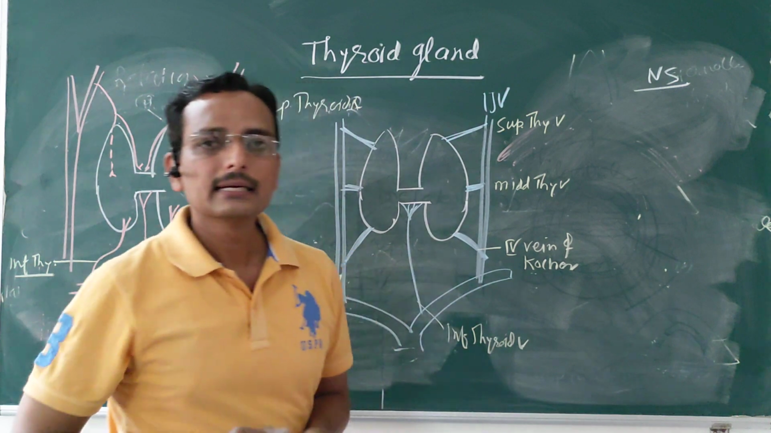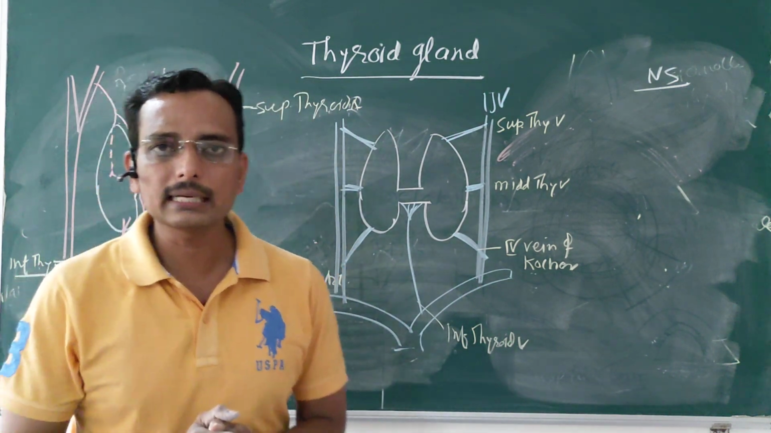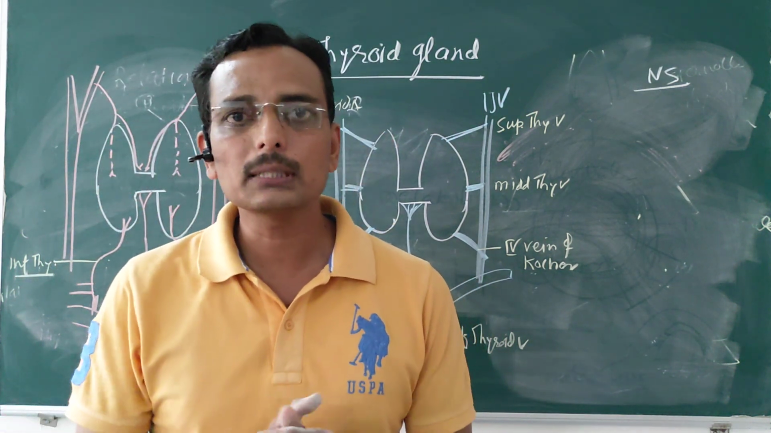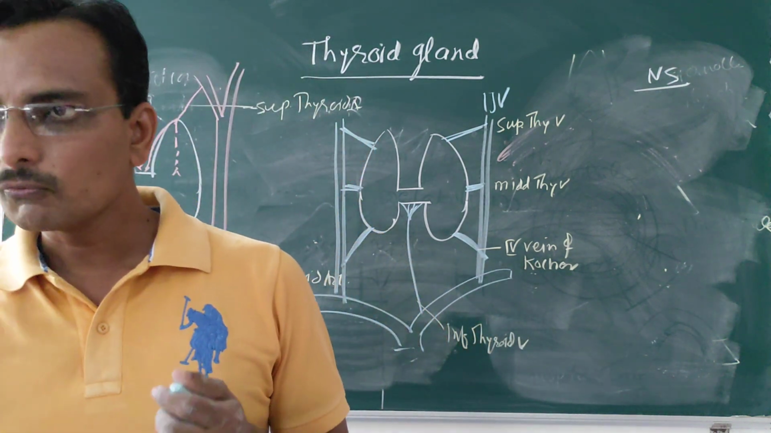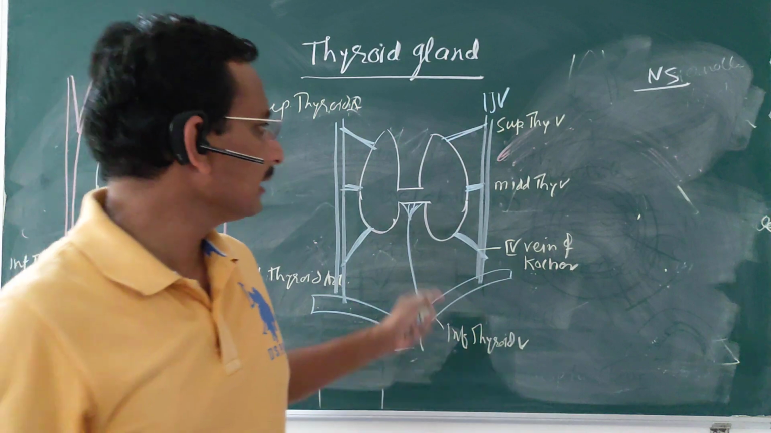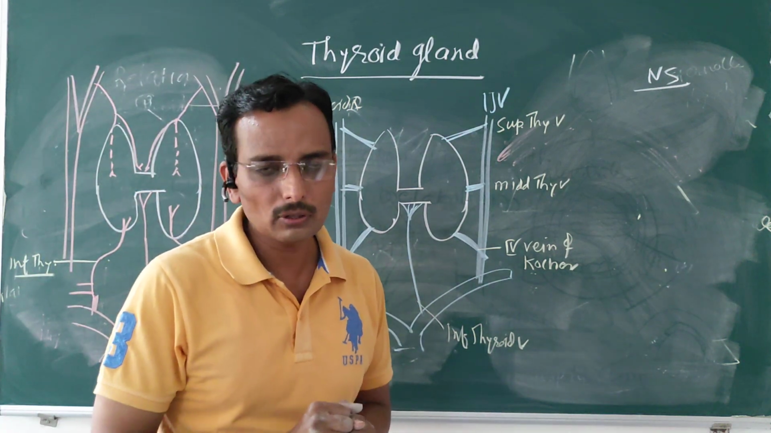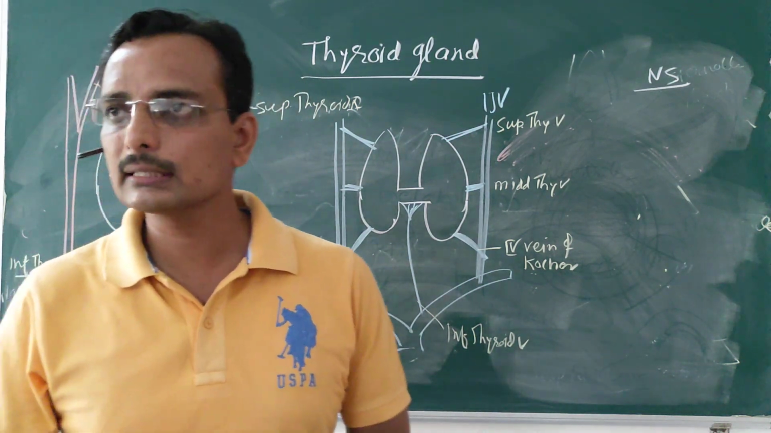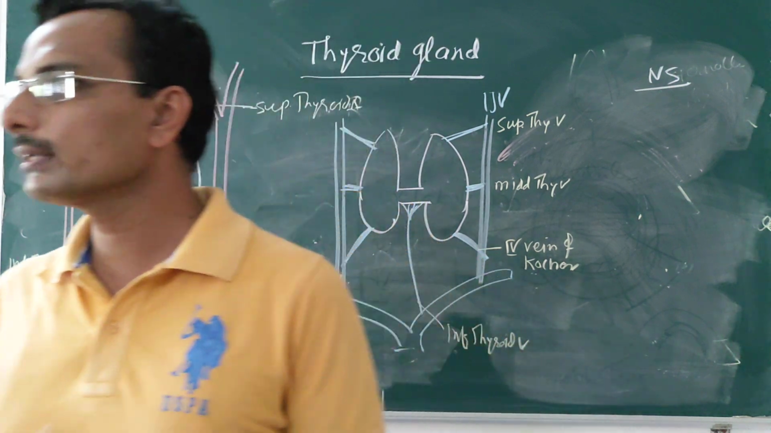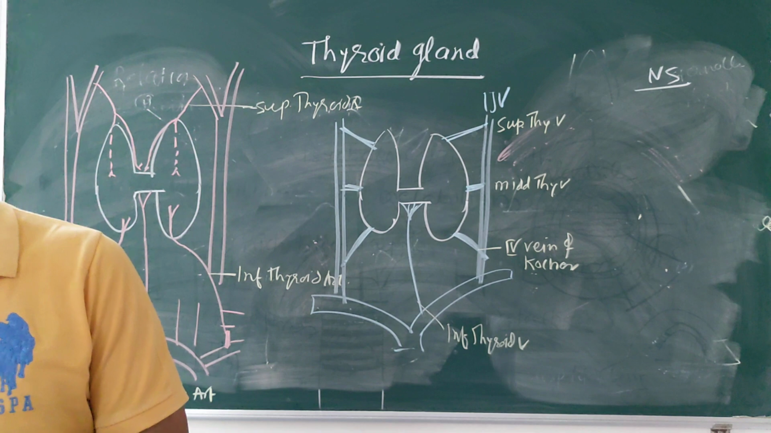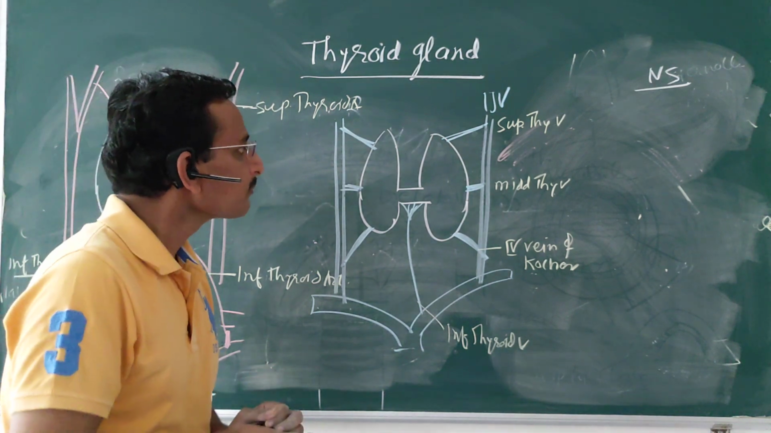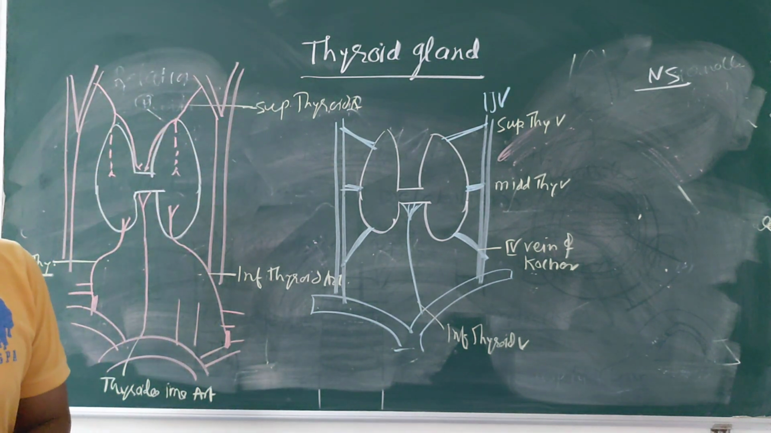Now we will see the nerve supply. The thyroid gland has both parasympathetic and sympathetic nerve supply. Parasympathetic fibers pass through the vagus nerve and the recurrent laryngeal nerve. The sympathetic fibers pass through the superior, middle, and inferior cervical ganglia, mostly from the middle cervical ganglia. Understand? Okay. Then the lymphatic drainage.